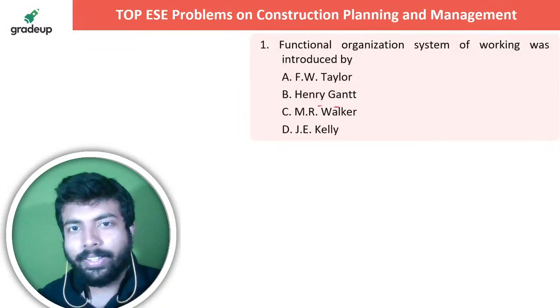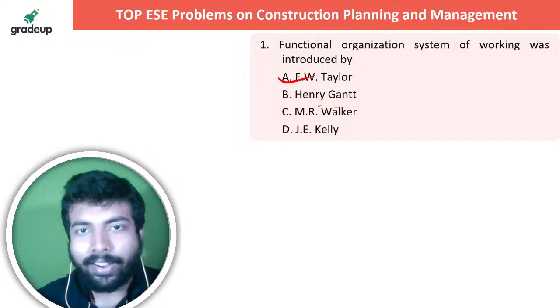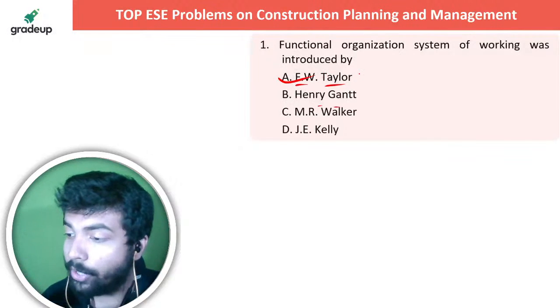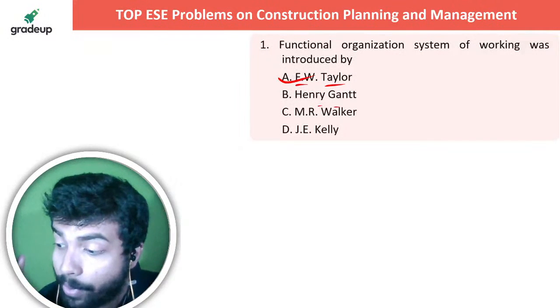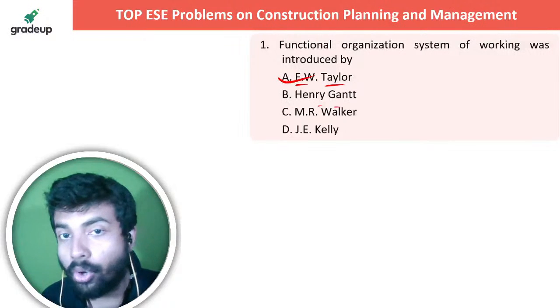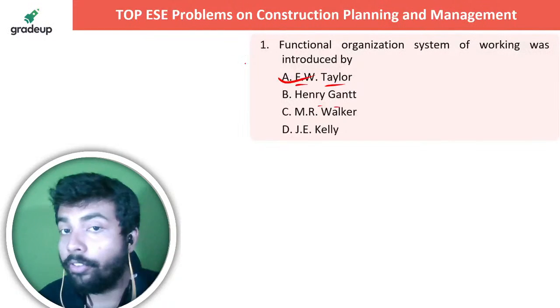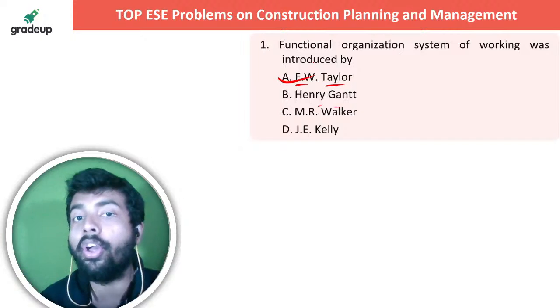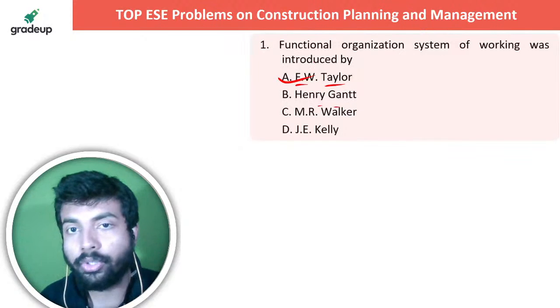Yeah. So it's FW Taylor. This is the correct option. I know that you people are thinking that I have read somewhere about the Gantt chart, so I think this is going to be Gantt from that perspective. No. The functional organization system was first introduced by FW Taylor.